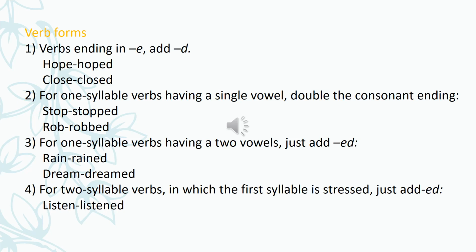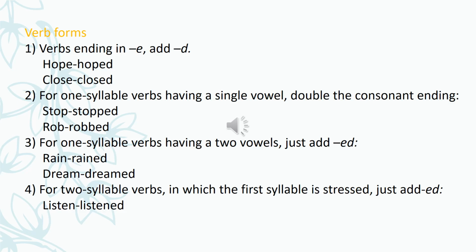Second, for one syllable verbs having a single vowel, double the consonant ending. You have to double that, like here, stop. This is one syllable, which means just one sound; it's not breaking. Like rob. With one go we spoke this word, so there is no break in any sound. That's why this is one syllable.